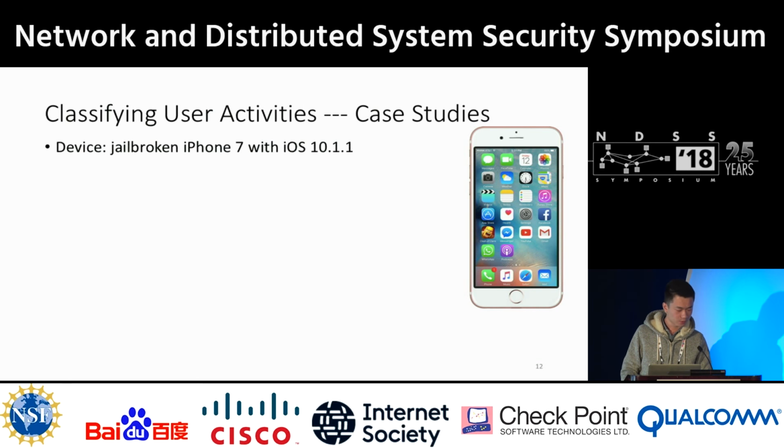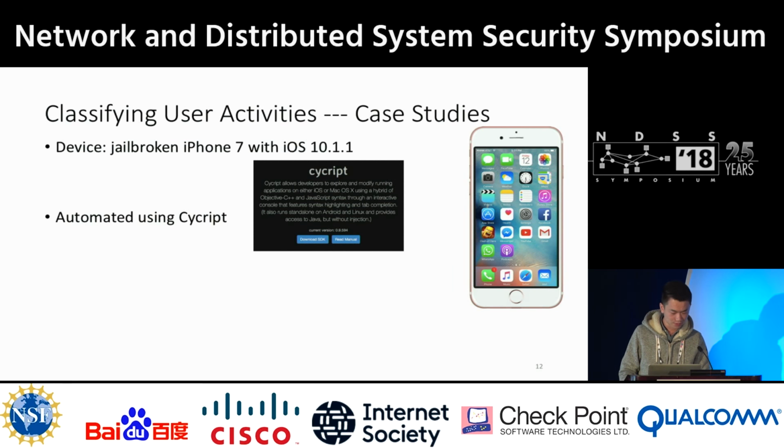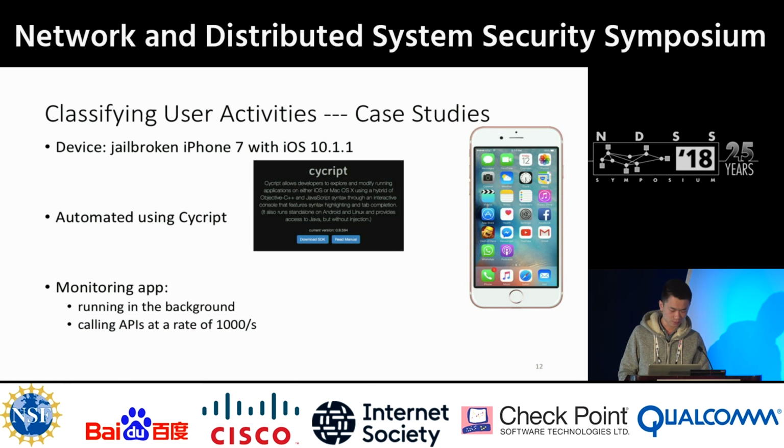So for the experiment, we use a jailbroken iPhone 7 with iOS 10.1.1. A jailbroken phone is used only because we want to automate the process. It's not a requirement for our attack. Later in the practical issues, I will show the experiments on non-jailbroken phones. So our monitoring app is running in the background, and it collects the first 5 seconds of data points after app launching by calling the APIs at a rate of 1,000 times per second. The target app was terminated after each round.